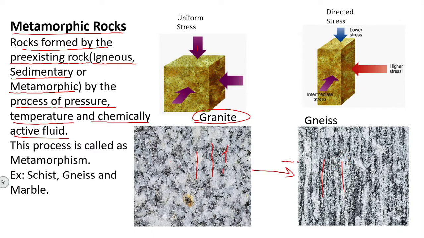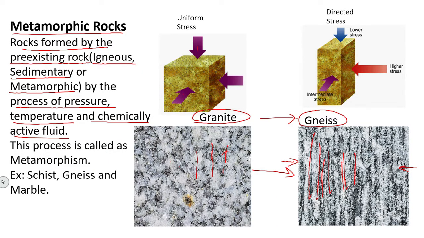Because of pressure from both sides, the layers or grains have compressed and formed alternate bands of light and dark. This has formed a new rock called gneiss. So, this gneiss has formed from an already present rock, which is granite.